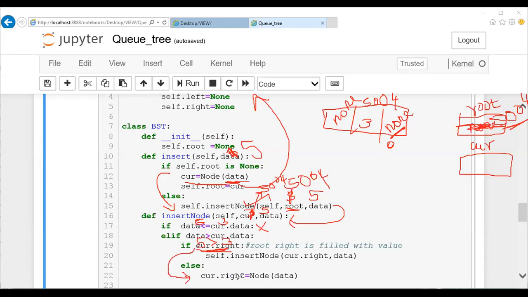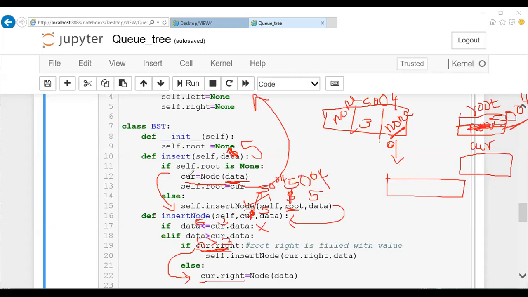What happens? Your cur is this particular 5004. So 5004's right part is assigned with the new node you are going to create. I'm creating a new node by calling the object. Earlier we did cur assigned node of data, creating an object and assigning it to cur.